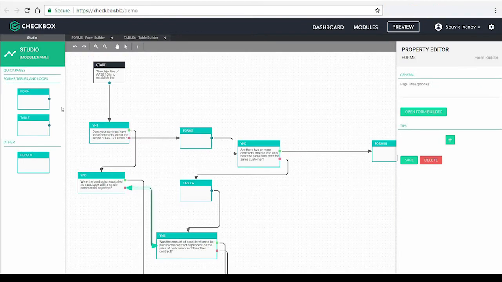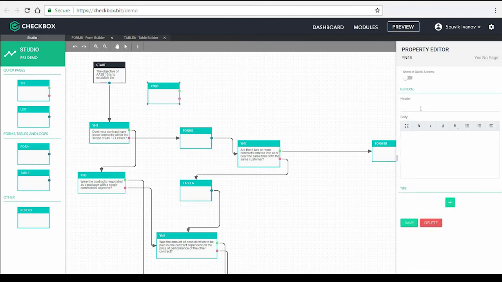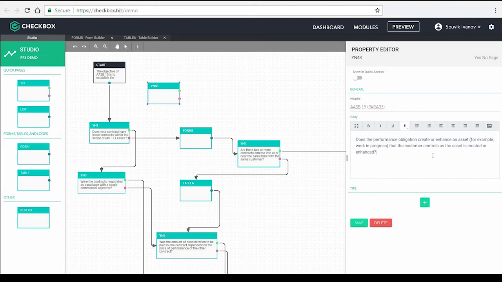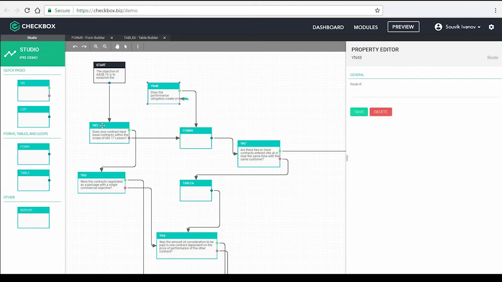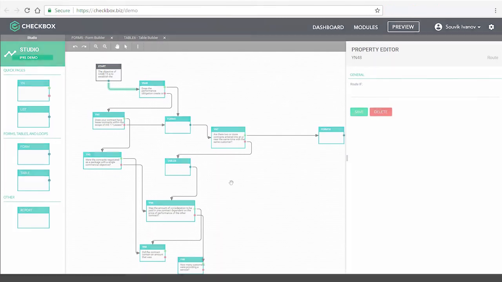Let me now give you a sneak peek into how something like this is built. An expert can simply log onto the studio where they can drag and drop elements on our flow editor. Clicking on an element allows you to populate its contents as well as add those tips that you saw. To add it to the flow, you can simply connect the arrows and you're done. It's very intuitive, and it means the process can be easily updated and react to changes.